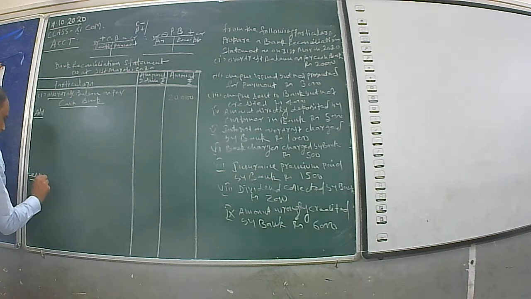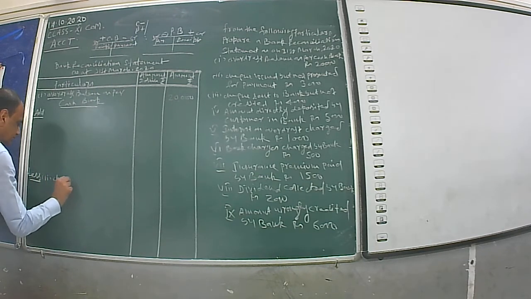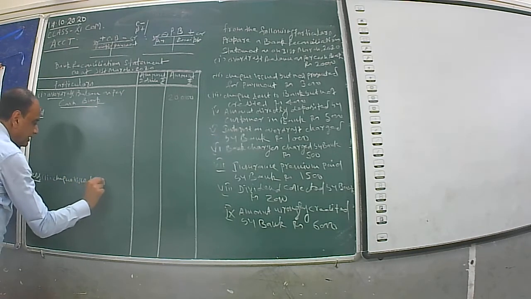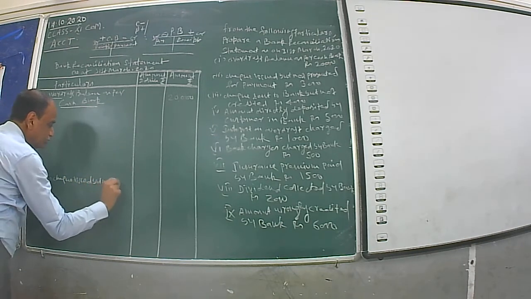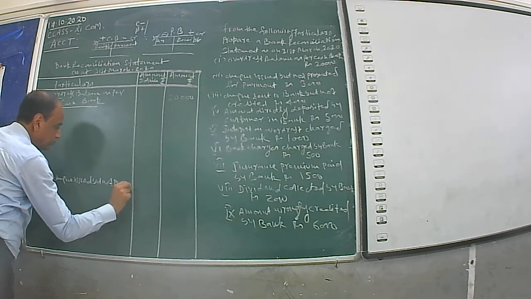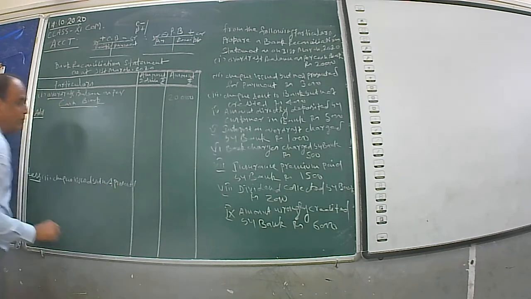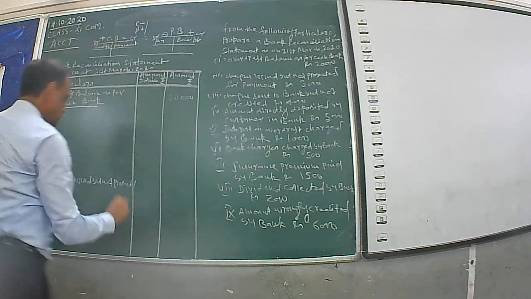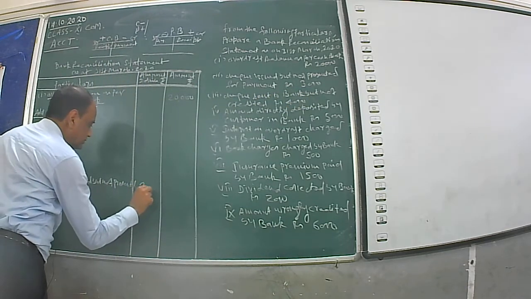Then you write down number 2, check issued but not presented. Amount is 3000. In details column, write down 3000.